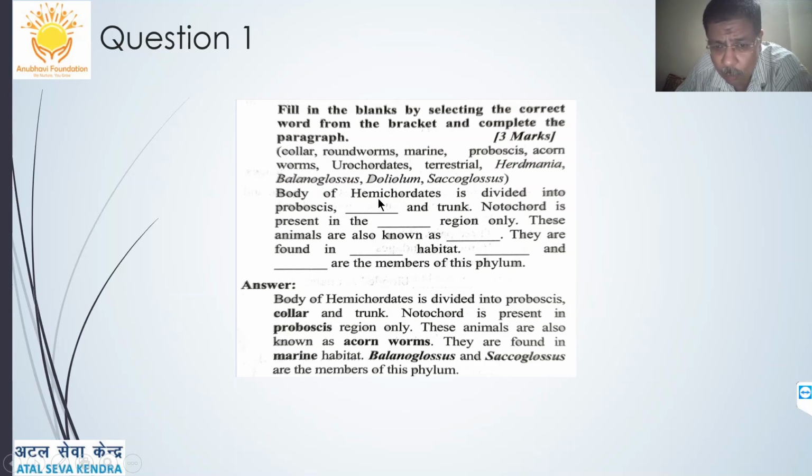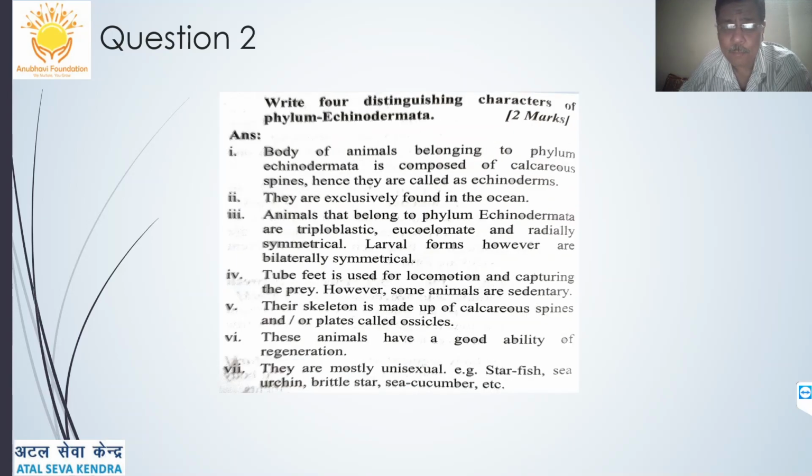For example, body of Hemichordata is divided into proboscis, collar and trunk. Notochord is present in the proboscis region only. These animals are also known as acorn worms. They are found in dash habitat, of course, marine habitat. Dash and dash are the members of that. Balanoglossus and Saccoglossus are the examples of this phylum.